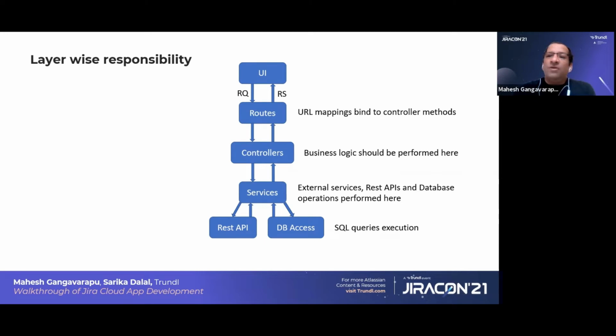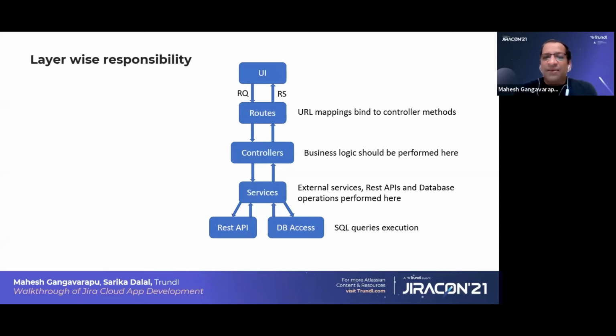From the route, it will go to that controller, and in that particular method, we'll take the request object. Whatever we want, we'll take completely from the request, all the parameters, do the business logic, frame some object, and send that object to the service. We should not send the direct request object to the service. We have to stop that request object in the controller layer itself. You need to build whatever object you need to send to the service layer.